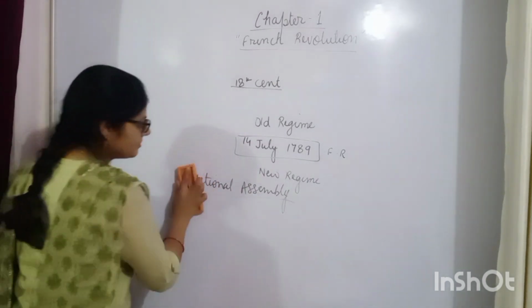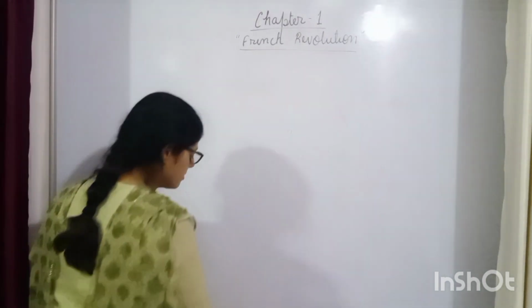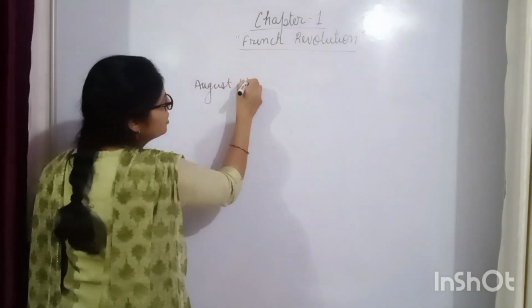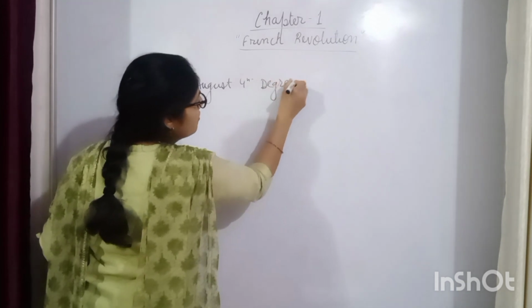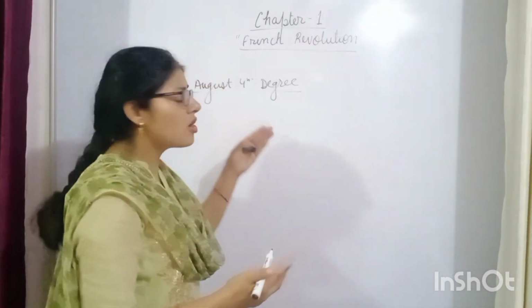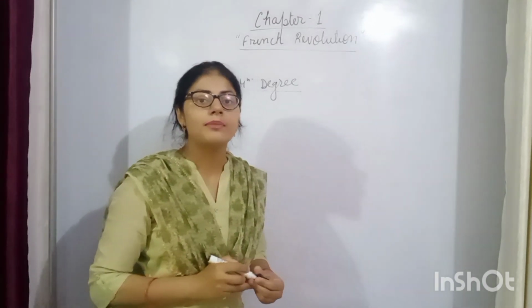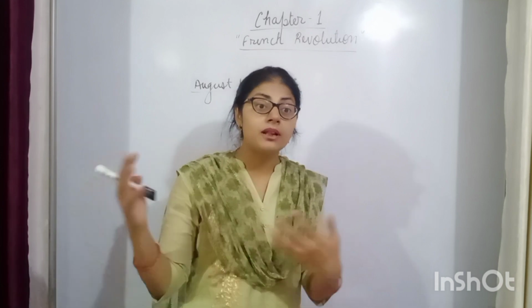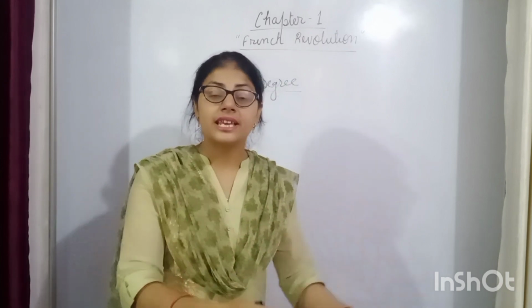August 4th decree. What was there in the August 4th decree? When on 14 July the Bastille was stormed, it was broken, and the people all over France came on the road.